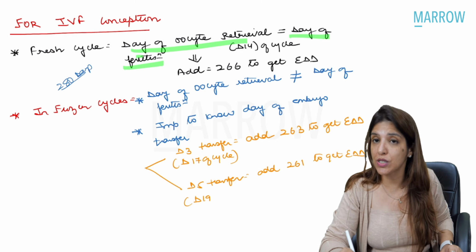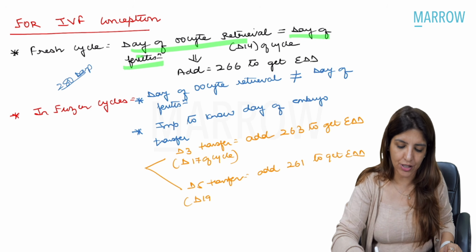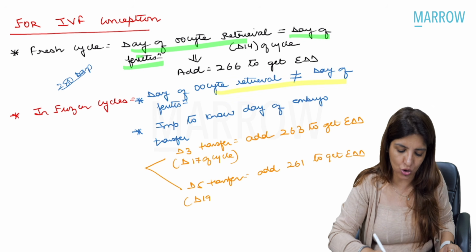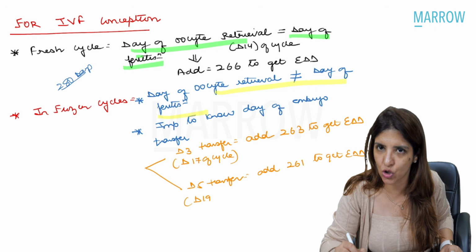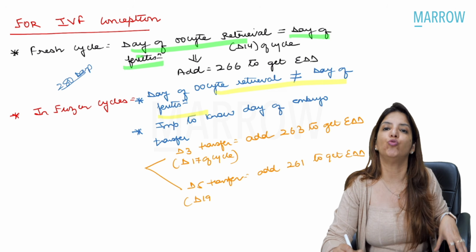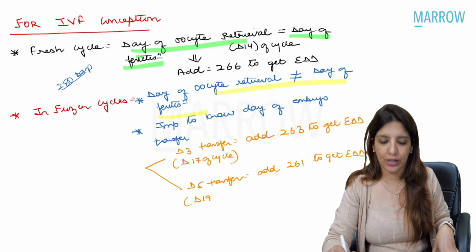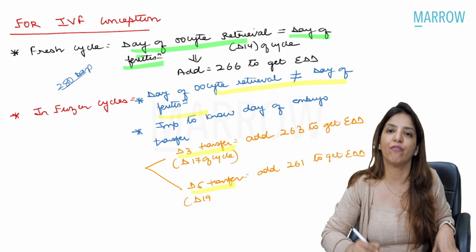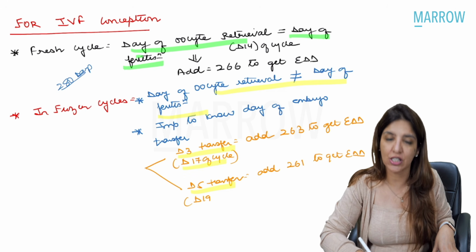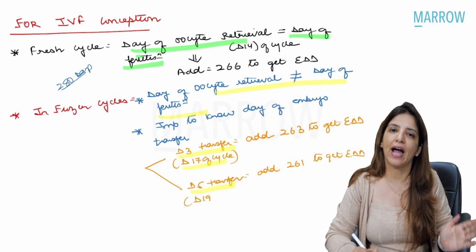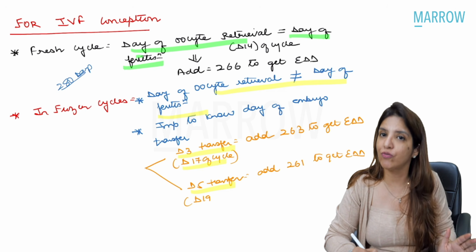If it is a frozen cycle, the day of oocyte retrieval is not the same as the day of fertilization. In that case, you have to focus upon the day of embryo transfer. Embryo transfer can be done on day 3 or day 5. Day 3 means day 17 of the cycle, and day 5 means day 19 of the cycle.